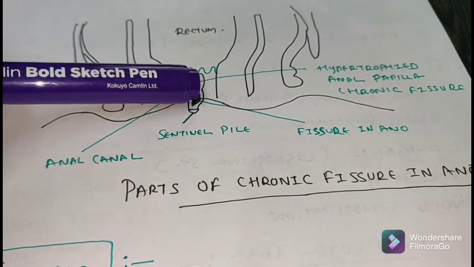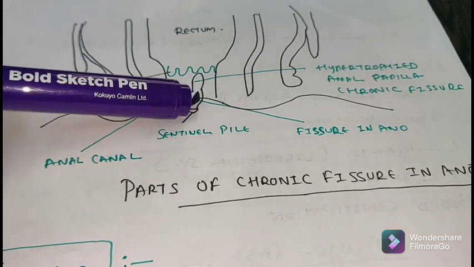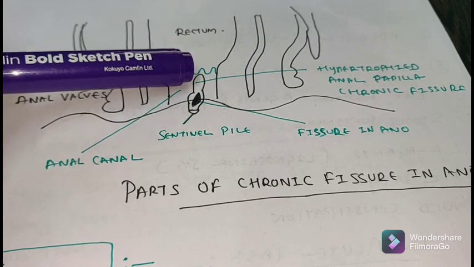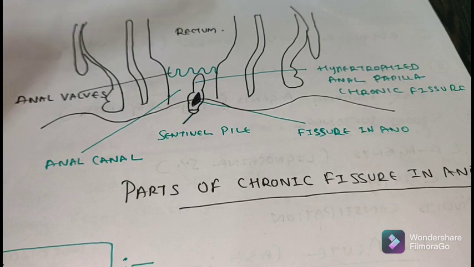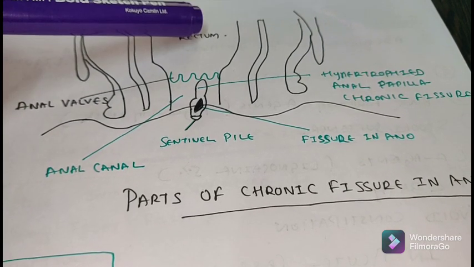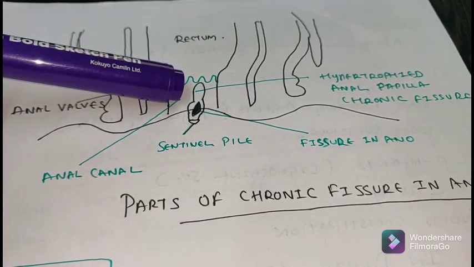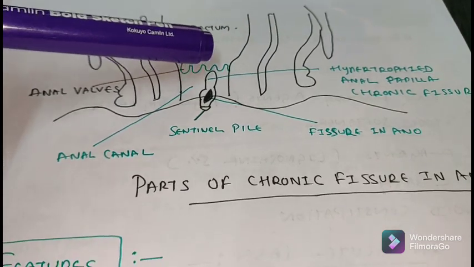This is the fissure in ano. This one is the sentinel pile, and this other one is the hypertrophied anal papilla in chronic fissure. And here you can see I have drawn this one is the rectum, this one is the anal canal, and these are the anal valves.